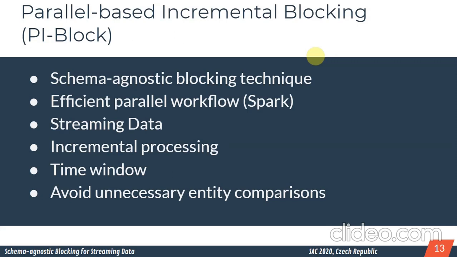Moreover, we also handle streaming data, using incremental processing to deal with this stream data. Since the stream data increases continuously, the idea here is that we use a time window to discard old entities. This will be explained better in the next slides. And we also provide strategies to avoid unnecessary entity comparisons during the block construction.